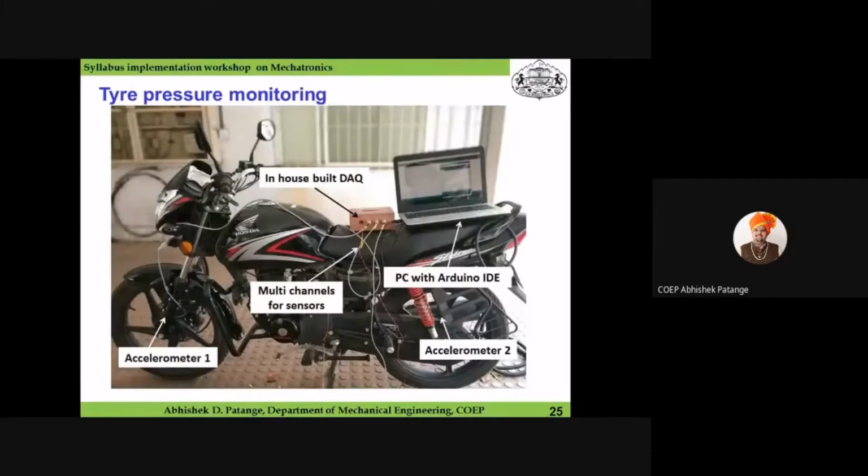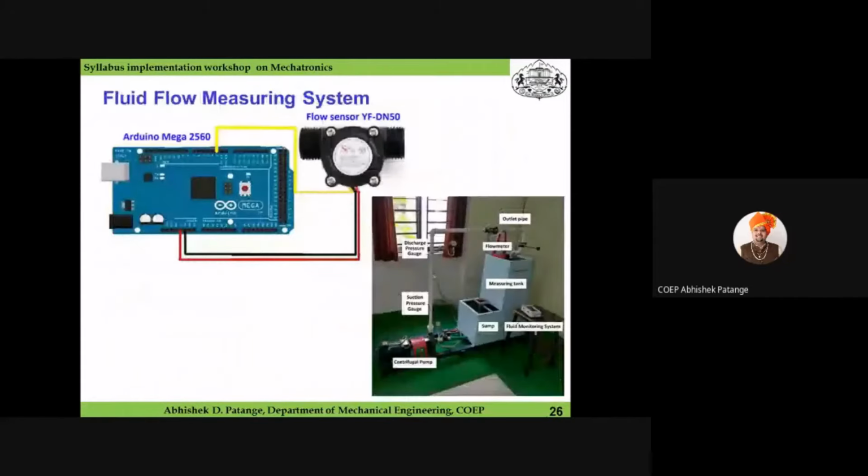You can see the experimental setup where the Arduino IDE with the laptop and the developed system was placed on a bike, where the accelerometers were connected on the front wheel and the rear wheel, and the data was acquired. This data was further used for machine learning analysis, where we developed a system based on vibration. The tire pressure will be mapped and the tire pressure condition will be predicted. Go to next slide. So this was the second application using the same system.